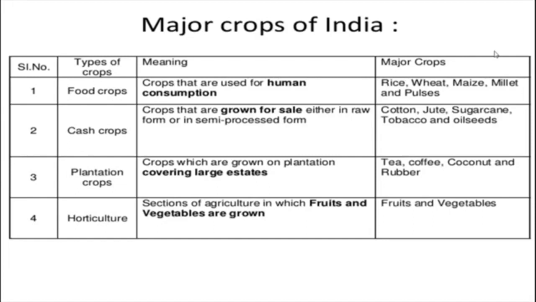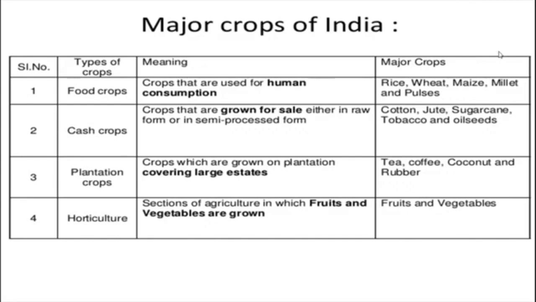Okay, cash crops. What is meant by cash crops? Crops that are grown for sale either in raw form or in semi-processed form. What are the major cash crops? Cotton, jute, sugarcane, tobacco and oil seeds. See, in that, either in raw form or in semi-processed form. Raw form, like cotton balls: after getting cotton from that plant, immediately we can sell it. But tobacco and others are half processed, and then they will sell it. So cash crops are grown for sale either in raw form or in semi-processed form.